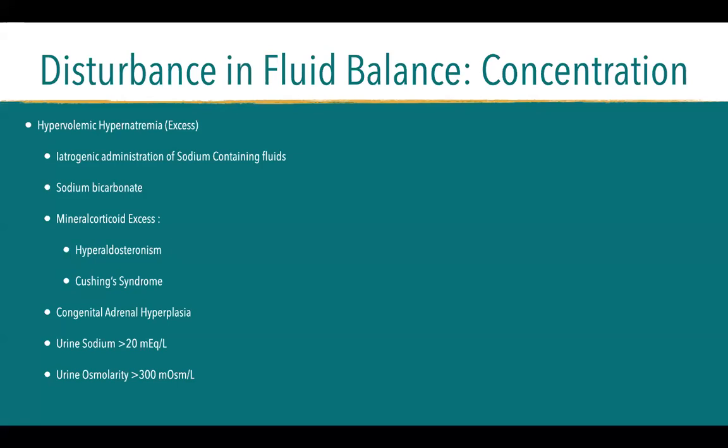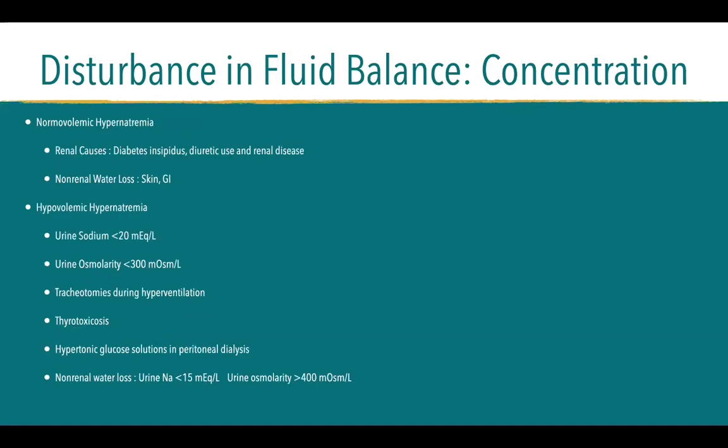For those with mineralocorticoid excess, such as patients with hyperaldosteronism and Cushing's syndrome, congenital adrenal hyperplasia, usually with labs, we see urine sodium of greater than 20 milliequivalents per liter, and urine osmolality is greater than 300 milliosmoles per liter. So these are the others. Normal volume but high salt, high sodium.